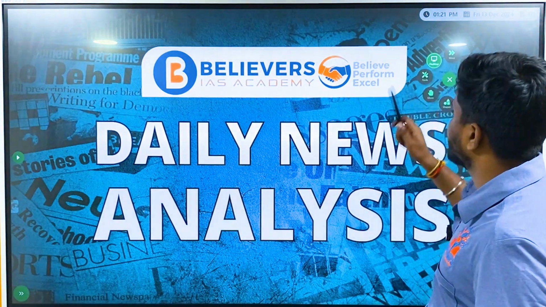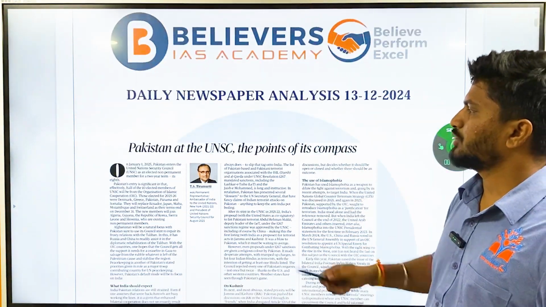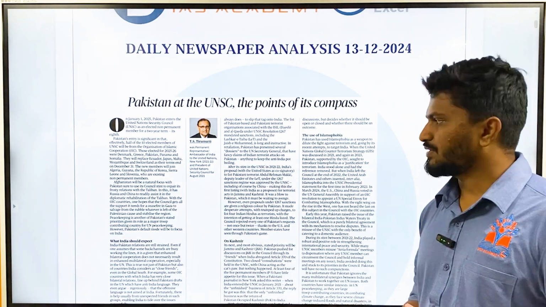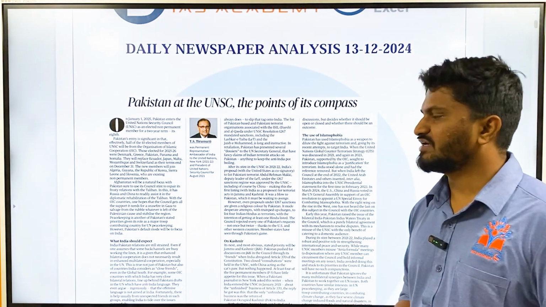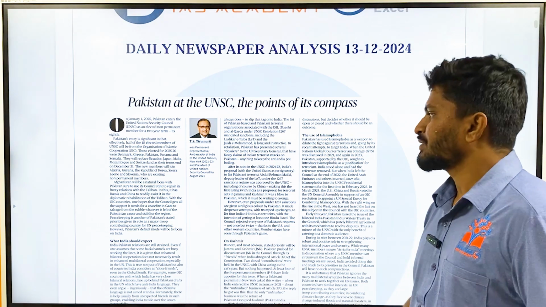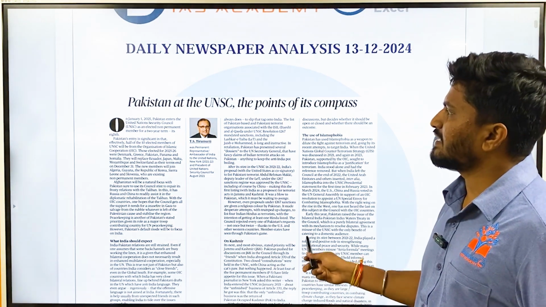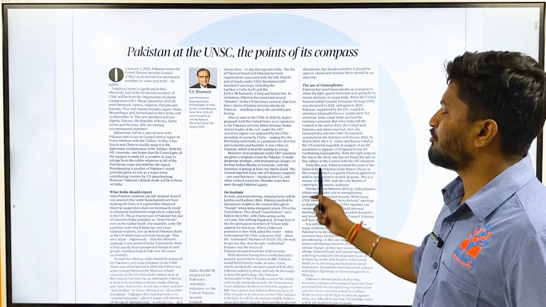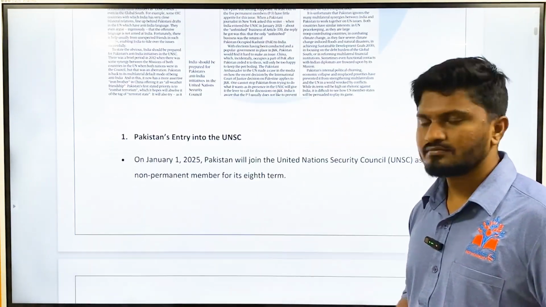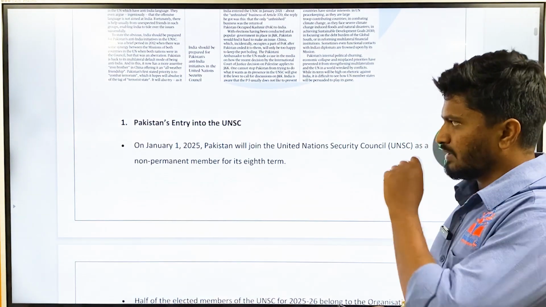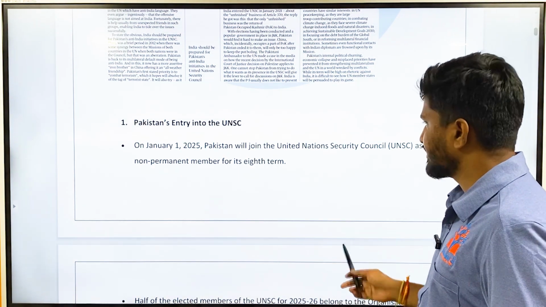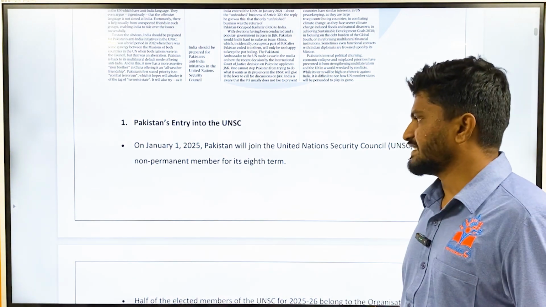So the first article is taken from the Hindu editorial, which is written by T.S. Tirumurthy, who is the permanent representative or ambassador of India to the United Nations, New York. He has written an article, Pakistan at the UNSC, the points of its compass. From January 1, 2025, Pakistan will join the United Nations Security Council as a non-permanent member for its 8th term.